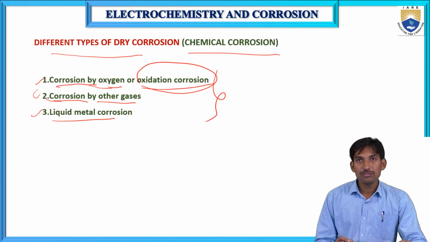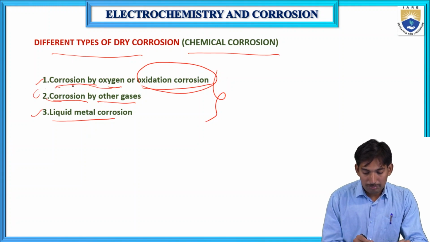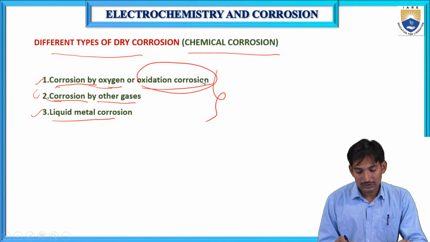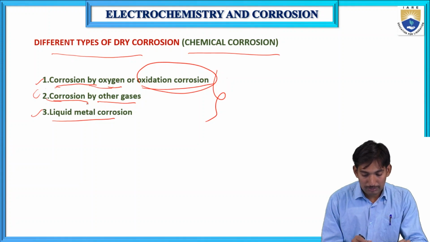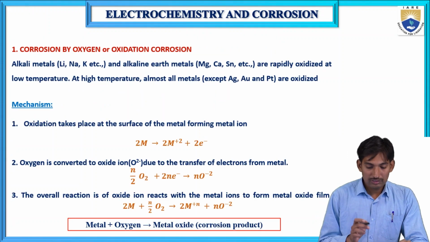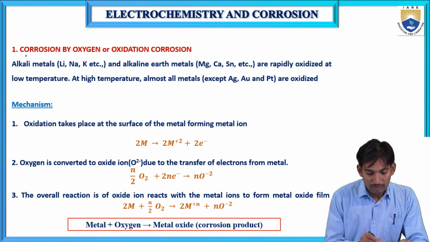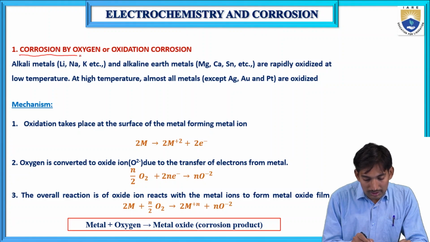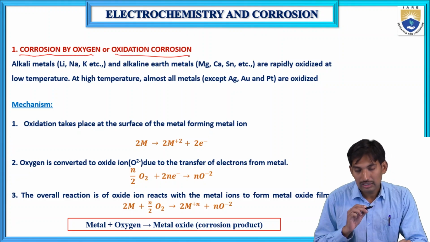What are the different types of dry corrosion? One is corrosion by oxygen or oxidation corrosion, the second is corrosion by other gases, and the third is liquid metal corrosion. I am going to explain the first one. What is corrosion by oxygen, or oxidation corrosion?